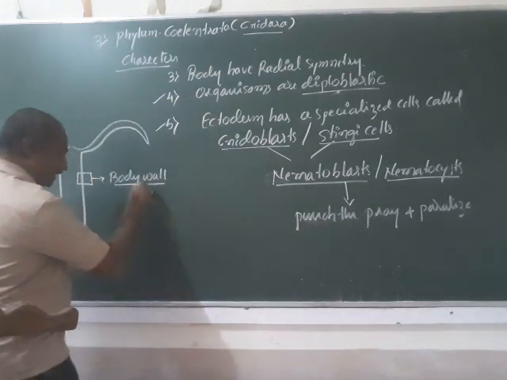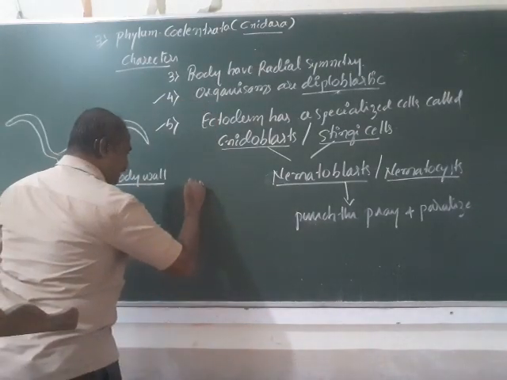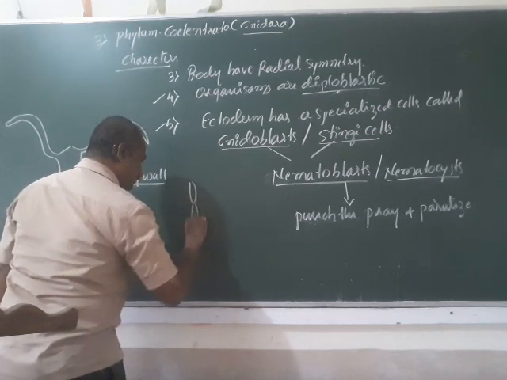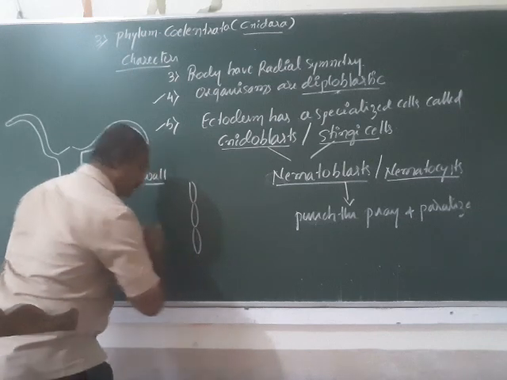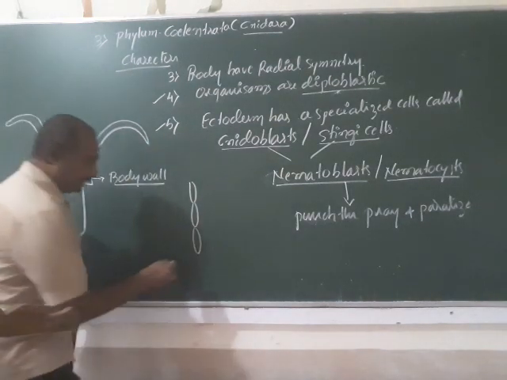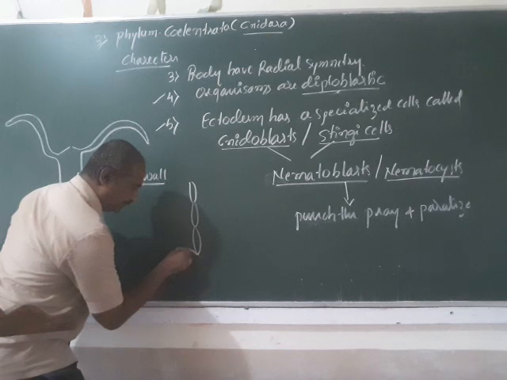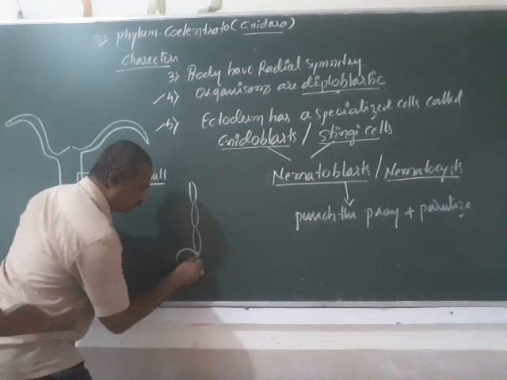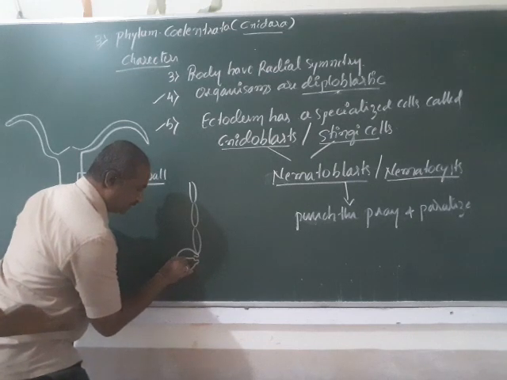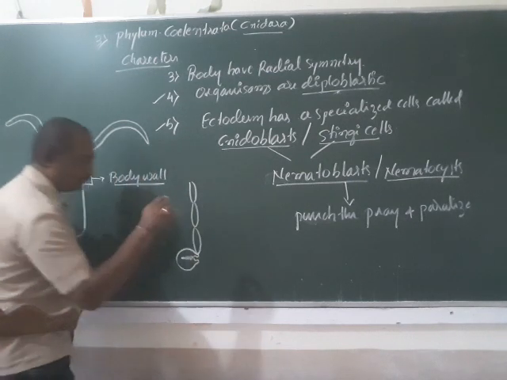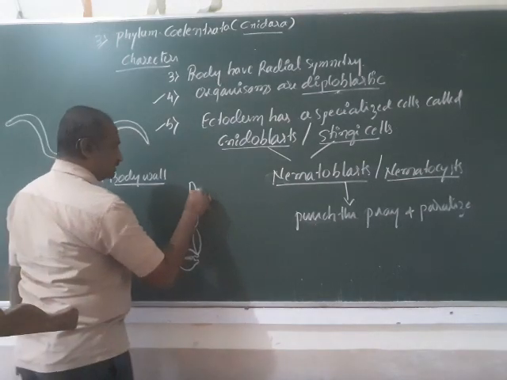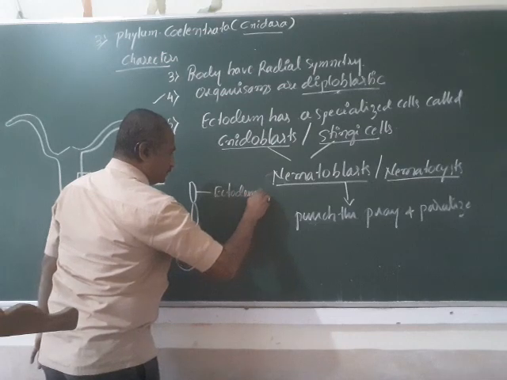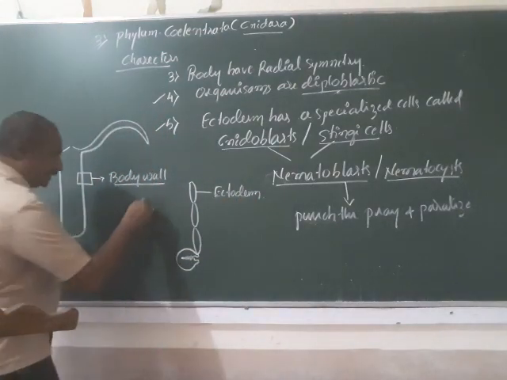If you enlarge this body wall, this is the outer layer. At certain places it will have specialized cells called nidoblast. This is the ectoderm. What is inside it?